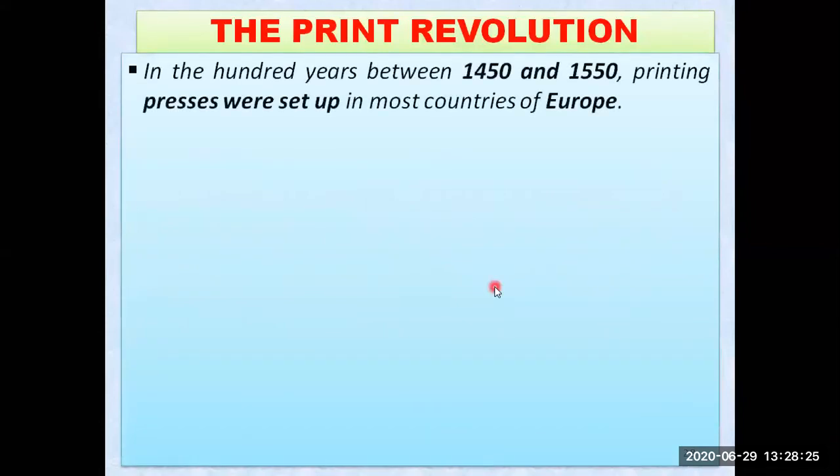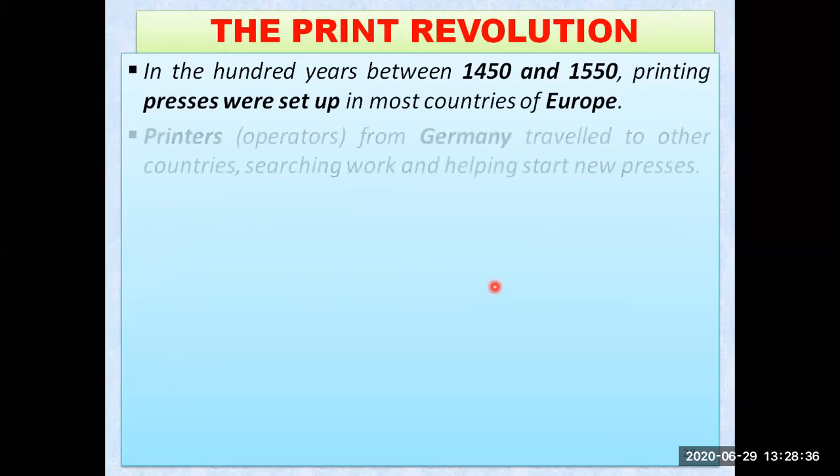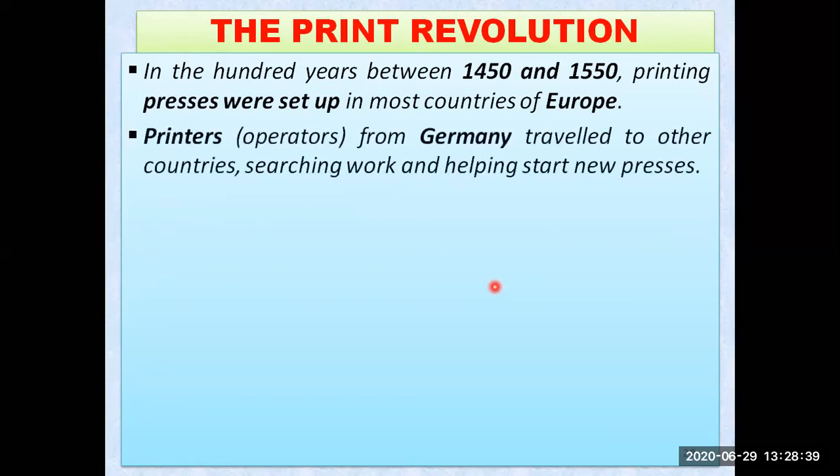So let us move ahead to our next topic. The print revolution. Now the people were having printed books, and less time was needed to print the books also. So in the next 100 years, between 1450 and 1550, printing presses were set up in almost all the countries of Europe. Now Europe was having printing presses everywhere. Printer operators, those who were operating those printing machines, from Germany traveled to other countries in search of work, and they also helped other people start new printing presses with the help of the Johann Gutenberg printing press, because they knew how to operate the machines.